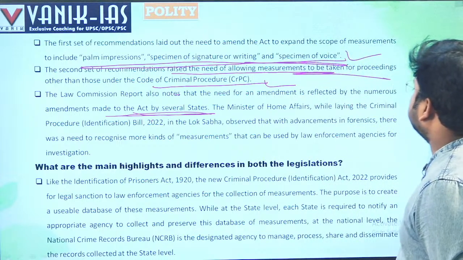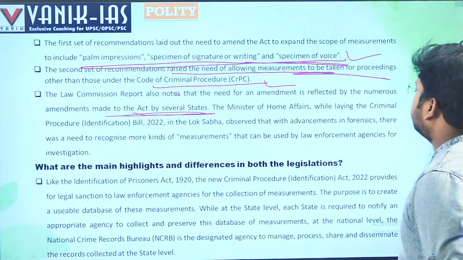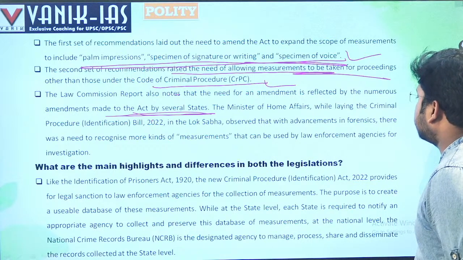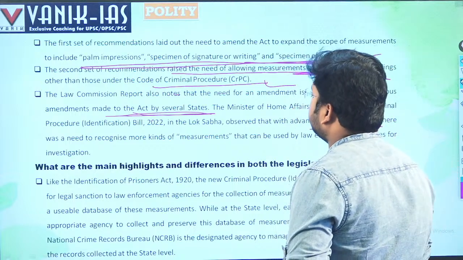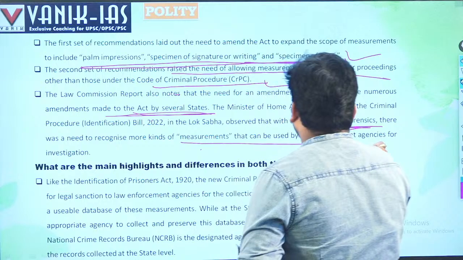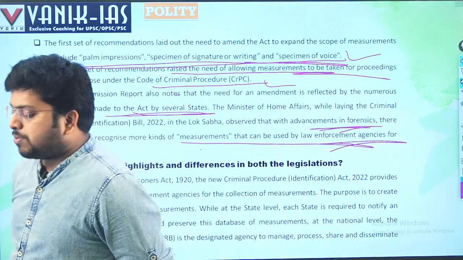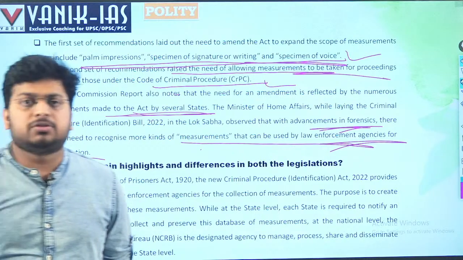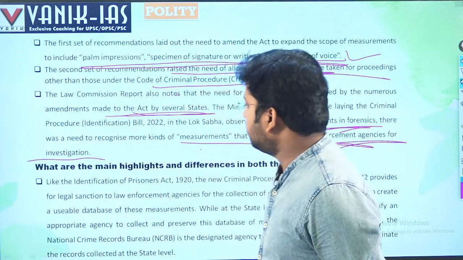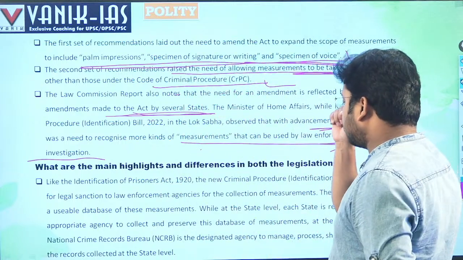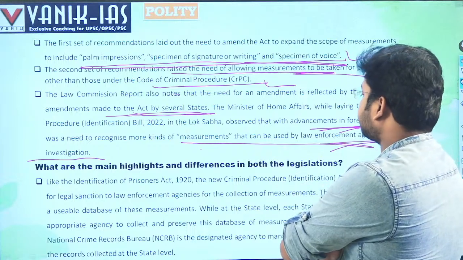The Minister of Home Affairs, while laying the Criminal Procedure Identification Bill 2022 in the Lok Sabha, observed that with advancements in forensics, there is a need to recognize more kinds of measurements that can be used by law enforcement agencies for investigation. Right? As forensic science is developing, the criminal identification science is developing, so there should be more measurements, and the police have the right to take those measurements.